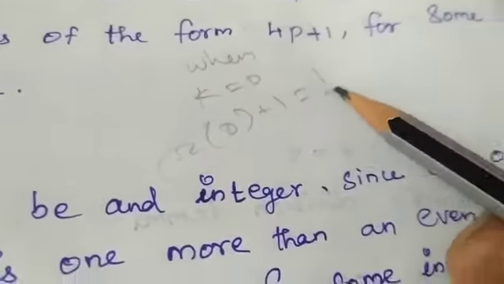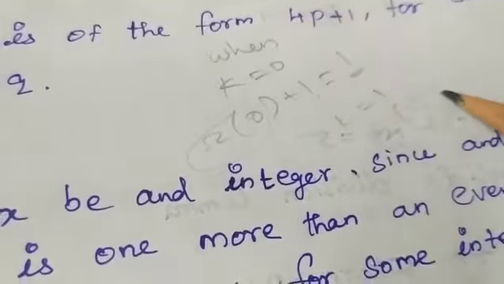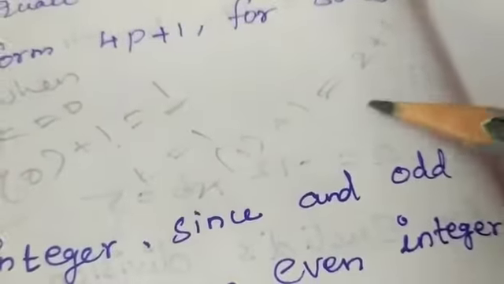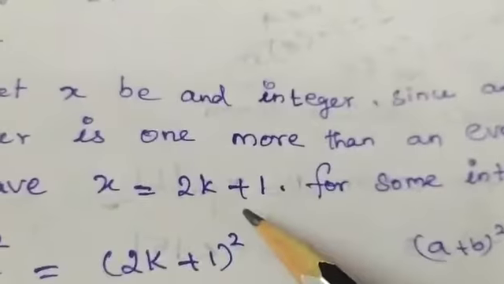So it is an odd number. When k equal to 1, we'll see 2 into 1 plus 1, that is equal to 2 plus 1 equal to 3. This is also an odd number. So we have verified that 2k plus 1 is an odd number for some integer k.